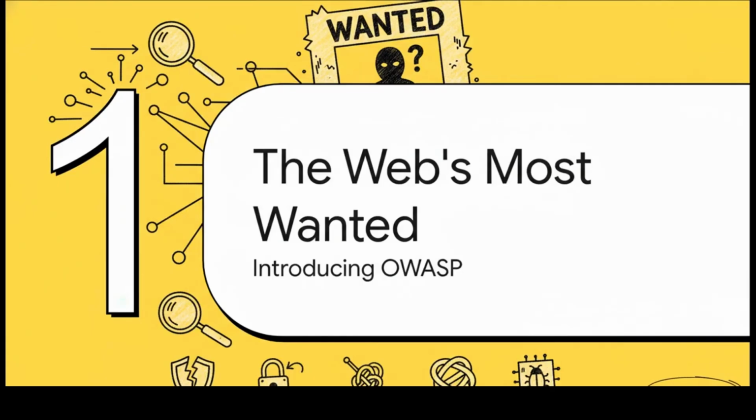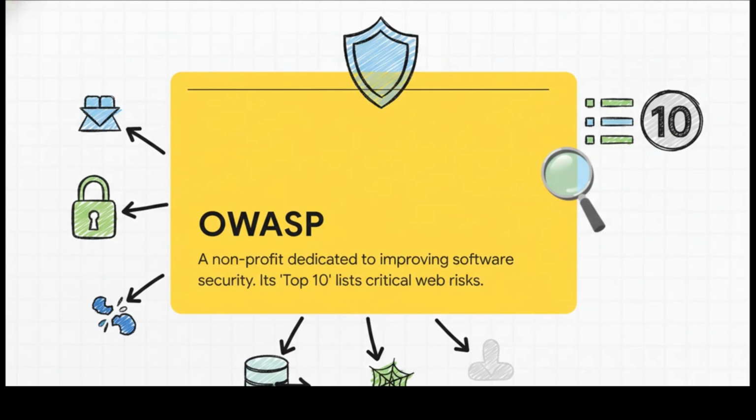Now, to help us wrap our heads around these common problems, we're going to turn to the experts. There's an organization out there that basically publishes a most wanted list for web security risks, and they're going to be our guide for this whole explainer. And that organization is called the Open Web Application Security Project, or just OWASP for short. They're a nonprofit, and their entire mission is to make software safer for all of us.